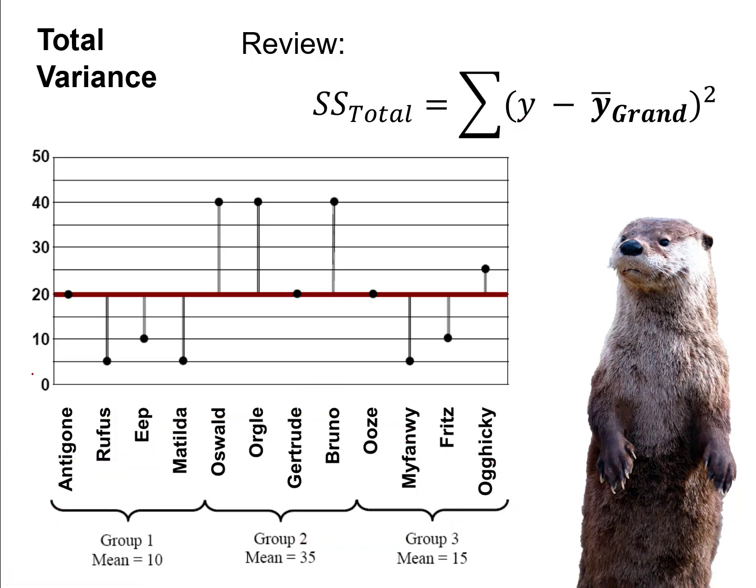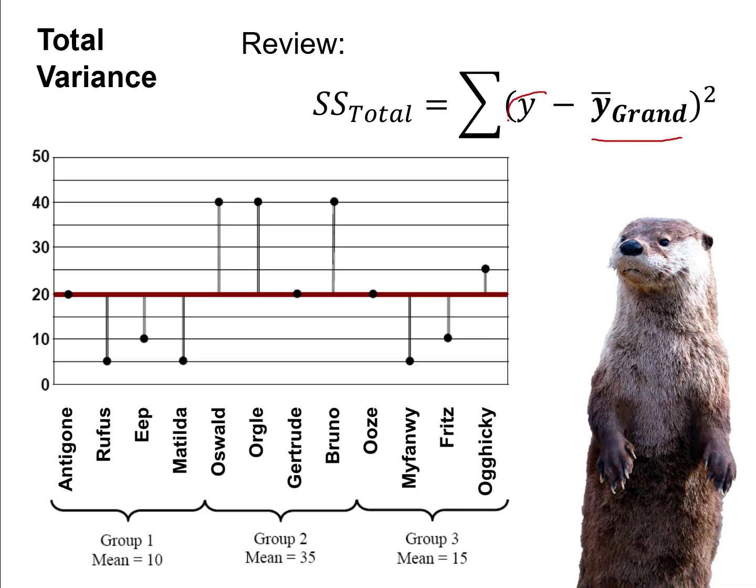And so our outcome variable, say it's levels of sadness, we'll call that y. And so we're looking at how far each score deviates from the grand mean. And just to clarify, I've put in the subscript grand here. I didn't use that word in previous formulas just because I didn't need to clarify then. But now I want to make sure we're clear about if we're talking about group means or grand means. So I put the word grand here to clarify. I'm talking about the grand mean. And I actually put this in bold font, which is also another typical thing that people often do to clarify when we're talking about a grand mean. So this is the same formula that we've seen before. I'm just clarifying that it's a grand mean.